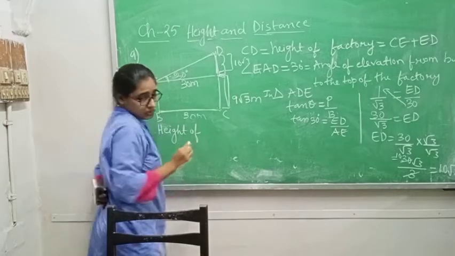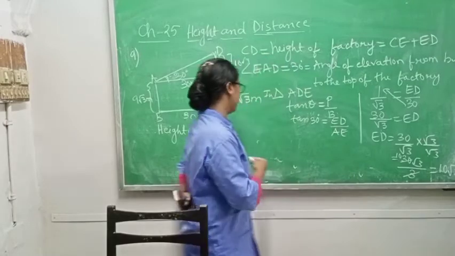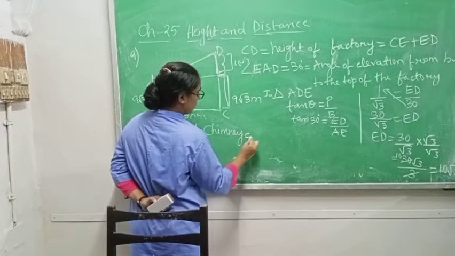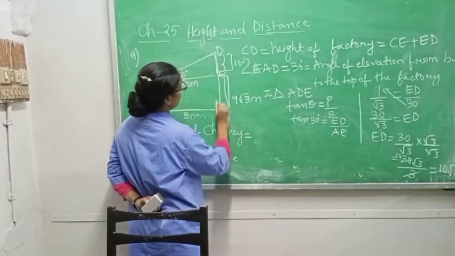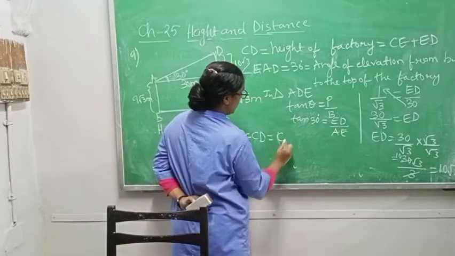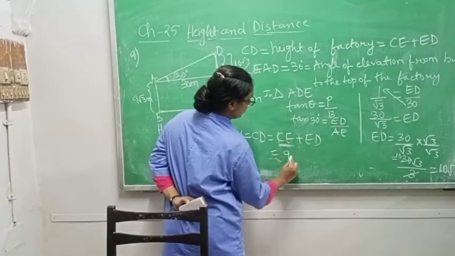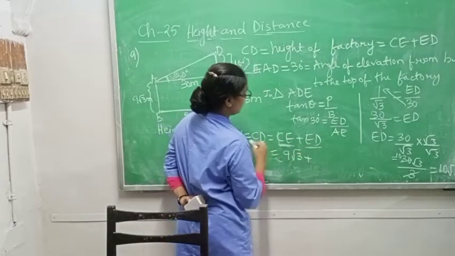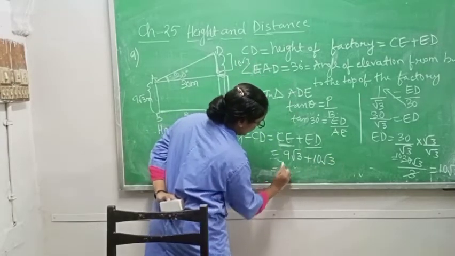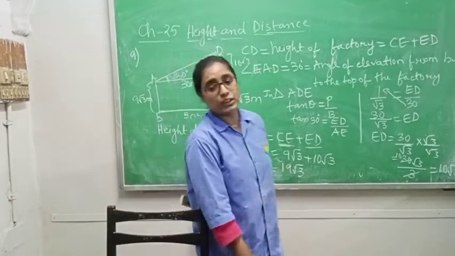Therefore, you will write height of chimney or factory, both are same, equals height CD, which is made up of CE plus ED. And CE you know, CE is how much? 9√3. ED is how much? You are getting 10√3. So write 10√3. You will get how much? 19√3. If you want to put the √3 value, you can put it and find the answer.